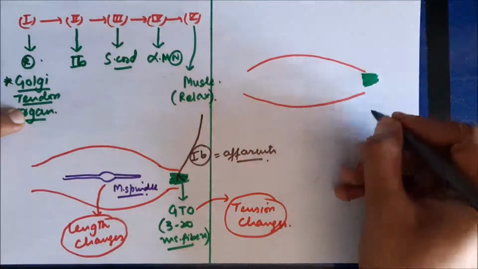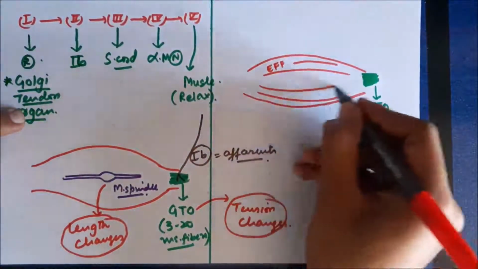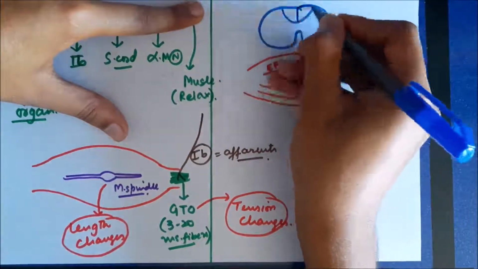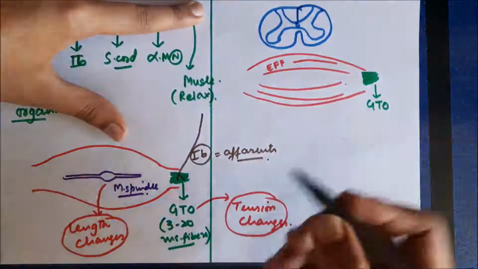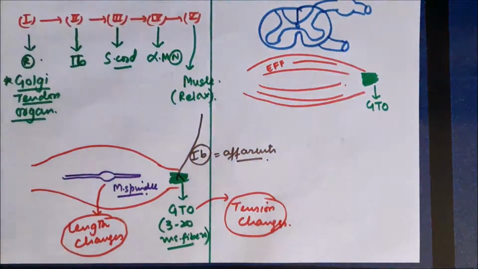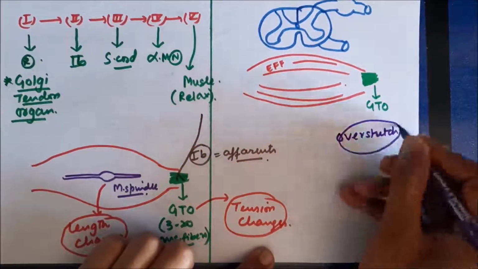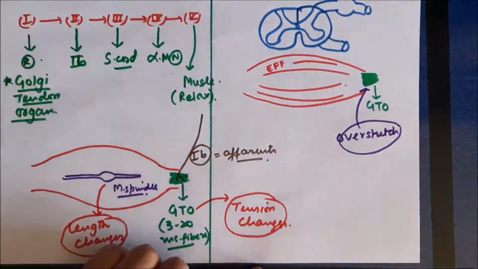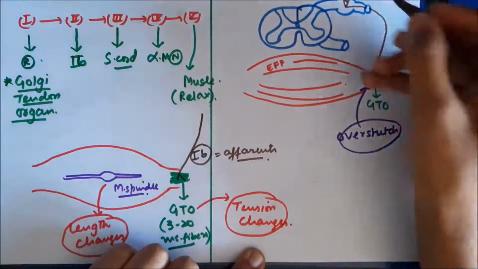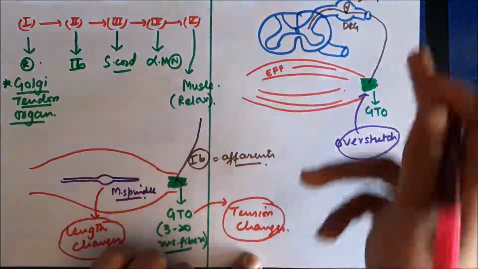So again, this is a muscle. This is the Golgi tendon organ present at the peripheral part of the muscle. And these are extrafusal fibers of the muscle which contract and relax, actin and myosin. Now, if this is a section of the spinal cord, this is the dorsal horn, the dorsal root ganglion, and this is the ventral horn of the spinal cord. Let's start from the beginning. Now there is overstretching of a muscle. It means the tension in the muscle has increased significantly, so there will be stimulation of the Golgi tendon organ, and as a result the impulses will be carried by type 1b fibers. All these fibers are basically peripheral processes of dorsal root ganglion cells, and the central processes carry information towards the spinal cord.